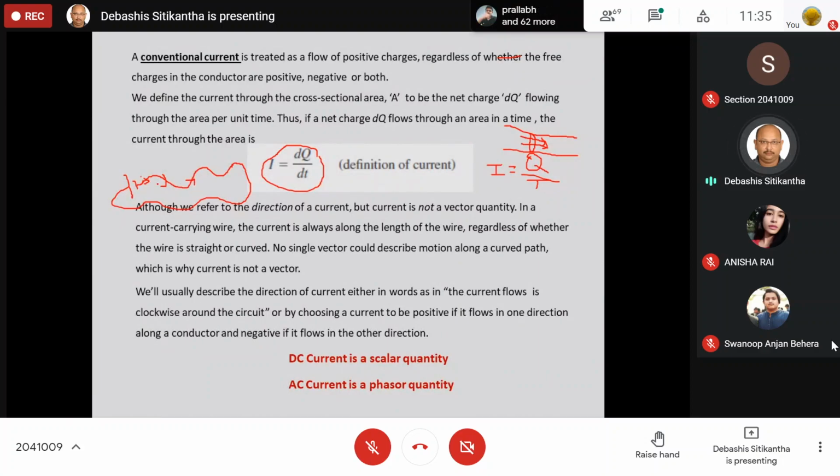So the direction of the current cannot be determined, but still we say the current is flowing in this direction.